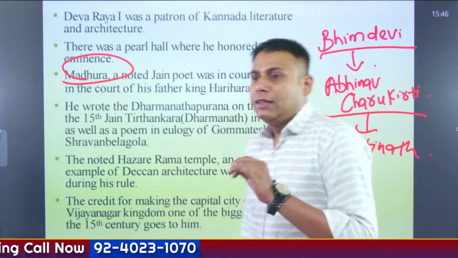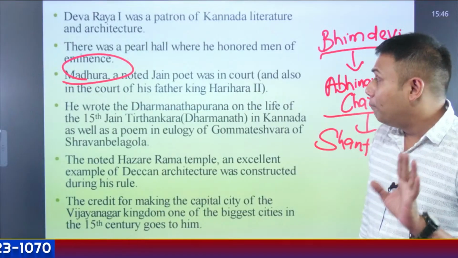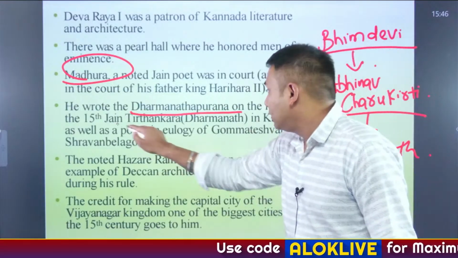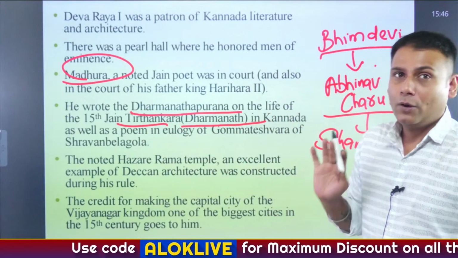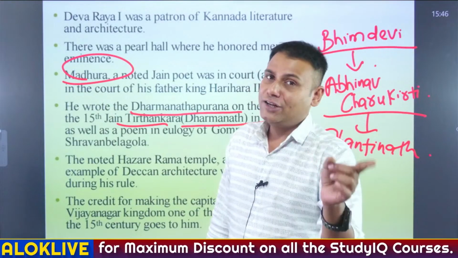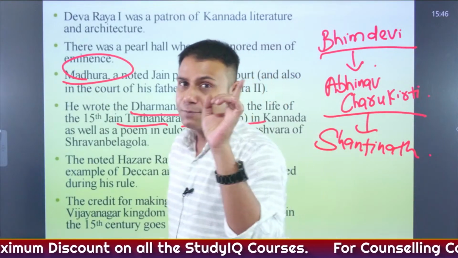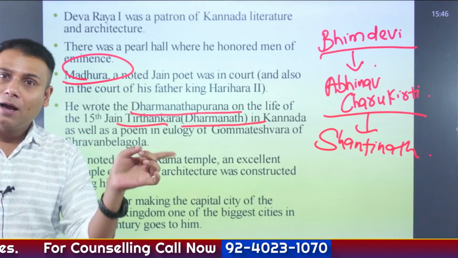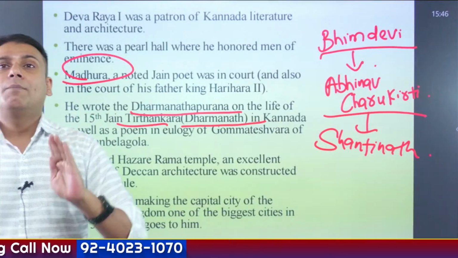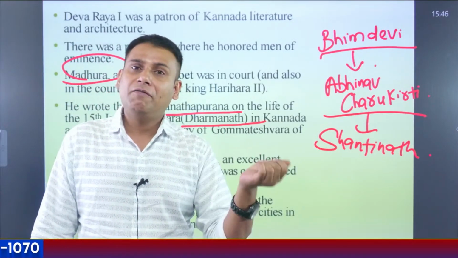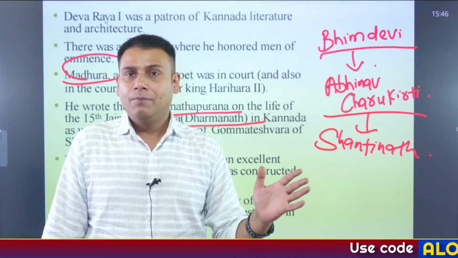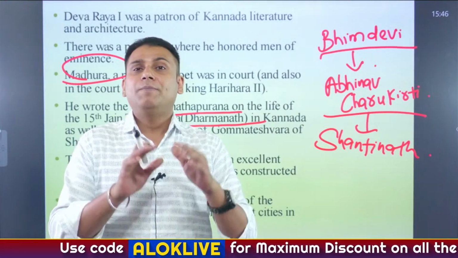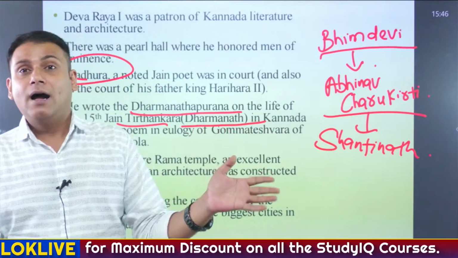Madura wrote an important book referred to as Dharmanath Purana. This is about the life of the 15th Tirthankar, whose name was Dharmanath. So Madura, a Jain scholar or poet, was patronized by Deva Raya I. One of the most important temples, the Hazare Rama temple, was being constructed during the time of Deva Raya I.